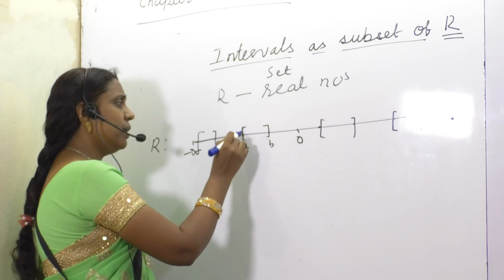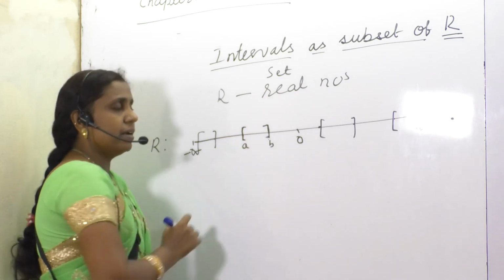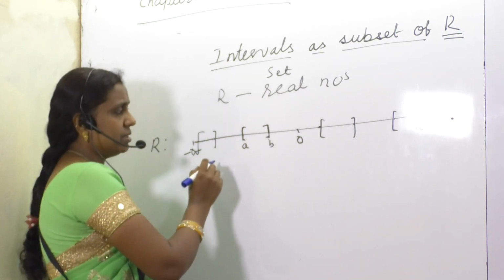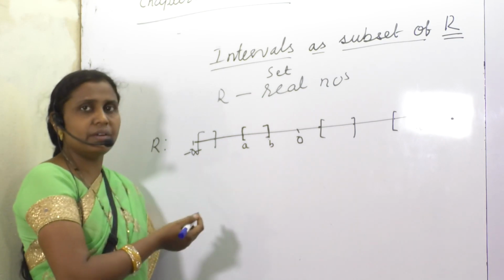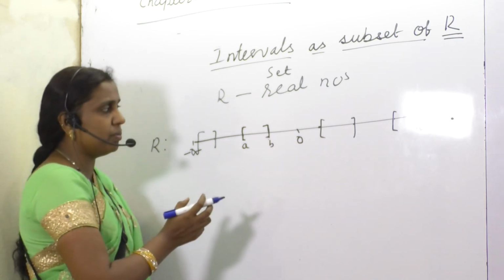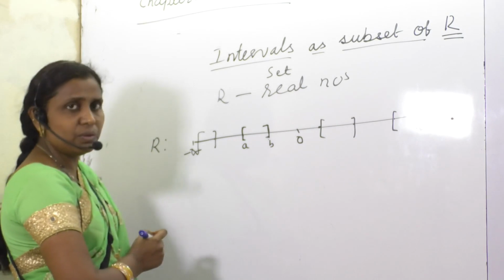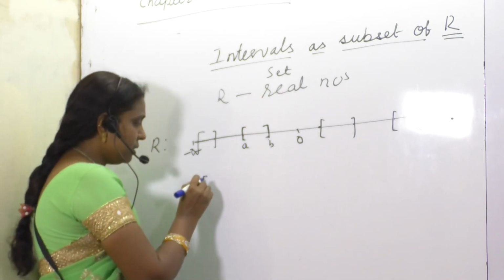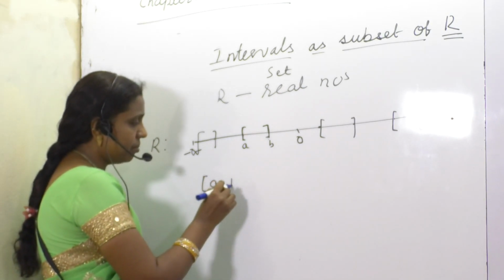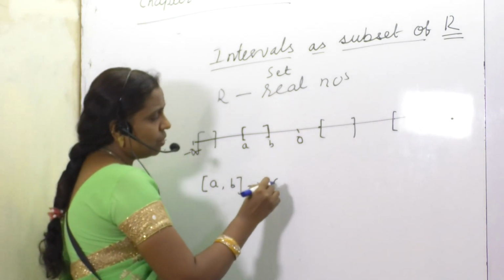So here we do have a few terminologies: closed interval, open interval, half closed, half open. So that all we are going to study for now. So this thing A, B, we say it is a closed interval.